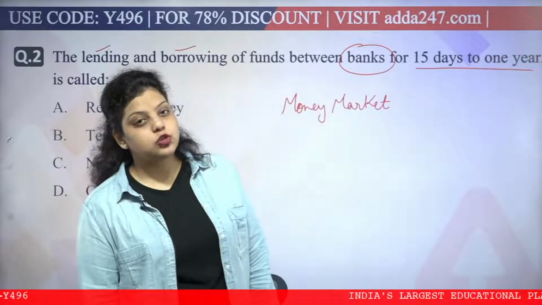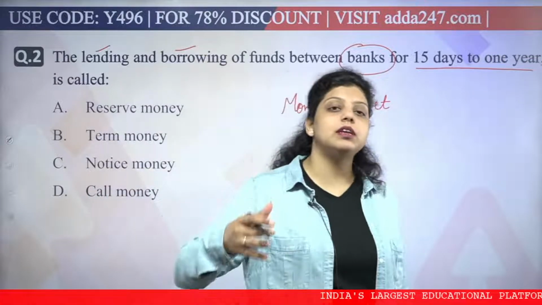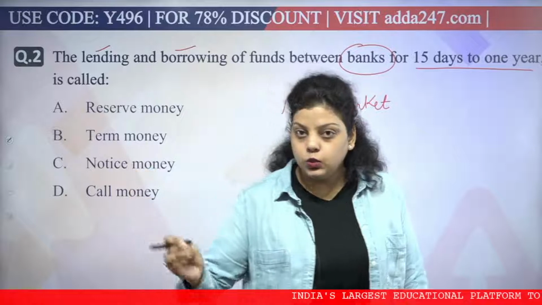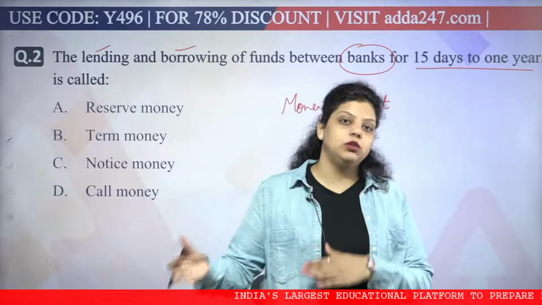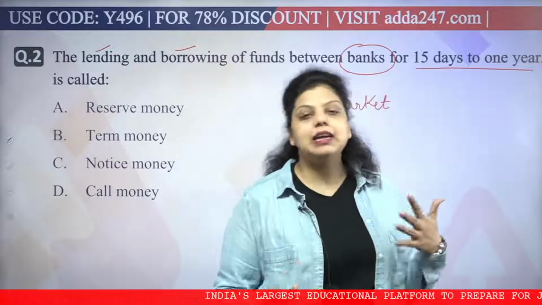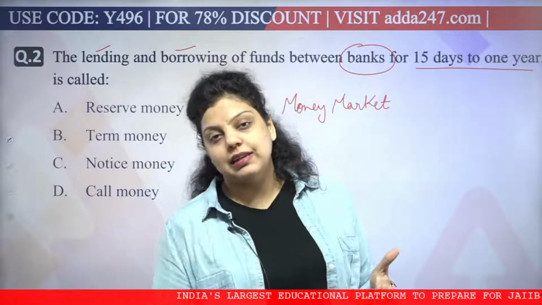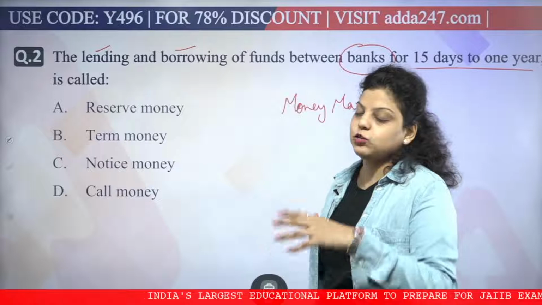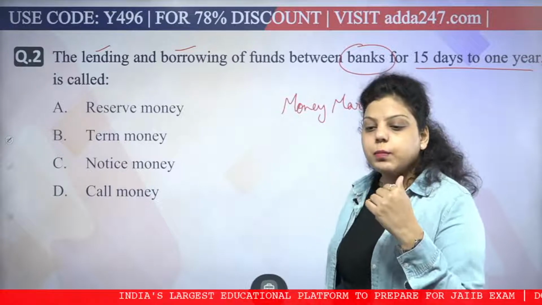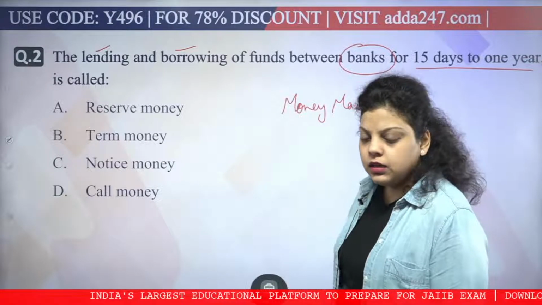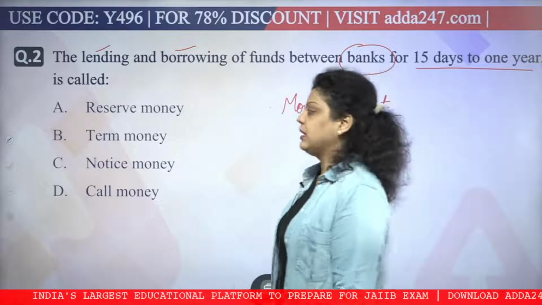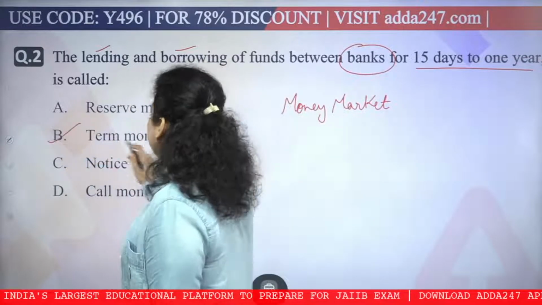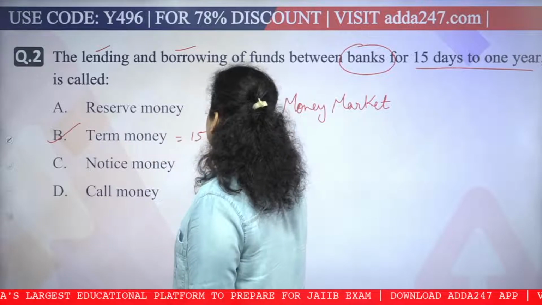The money market is a short-term market where short-term financial assets, which are close substitutes of money, are used to raise money. It means you can easily convert those assets into money. So maximum are going with option B, that is term money. Very good, correct. For term money, the duration is 15 to 364 days.